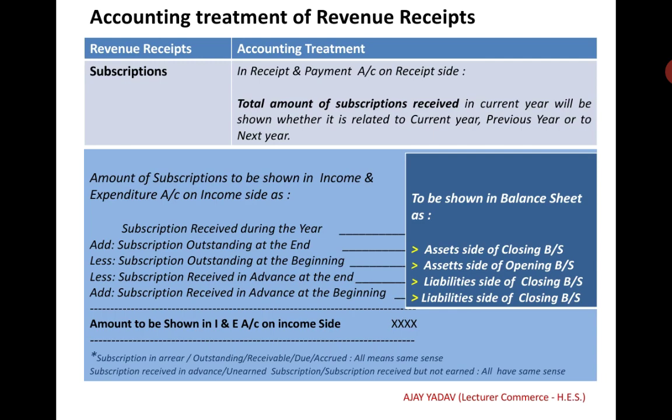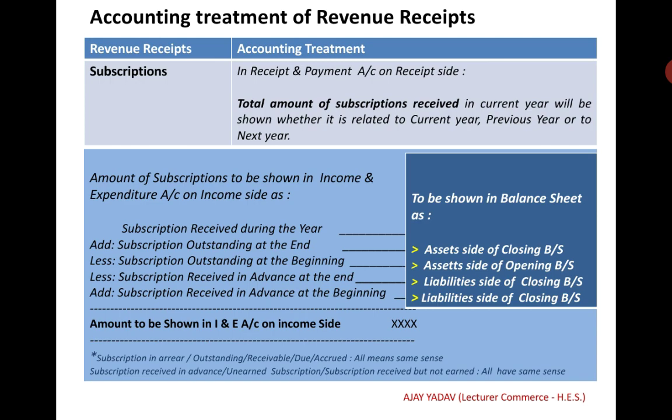The amount to be shown in the income and expenditure account will be calculated as follows. We will add subscription outstanding at the end to the subscription received during the year, and we will deduct subscription outstanding at the beginning. Then we will deduct subscription received in advance at the end, and add subscription received in advance at the beginning. The resulting figure will be shown on the income side of the income and expenditure account.